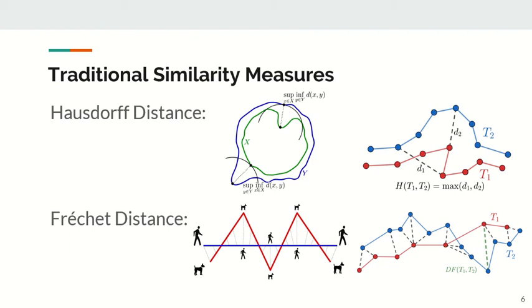The traditional similarity measurements are Hausdorff distance and Fréchet distance. Hausdorff distance is the maximum of the distance from any vertex on one trajectory to the other trajectory. Fréchet distance is the minimum of the maximum distance for a traversal along two trajectories without backtracking.